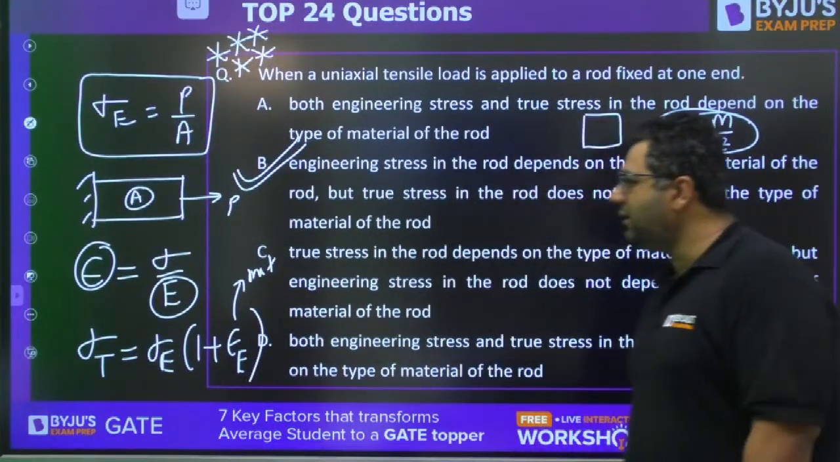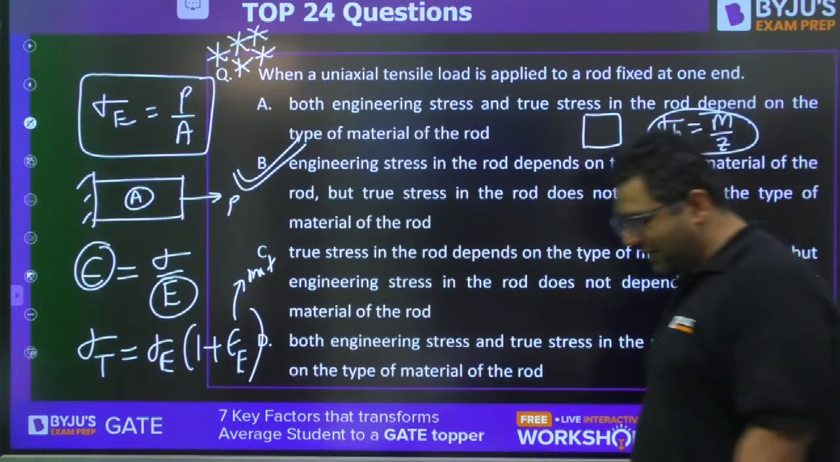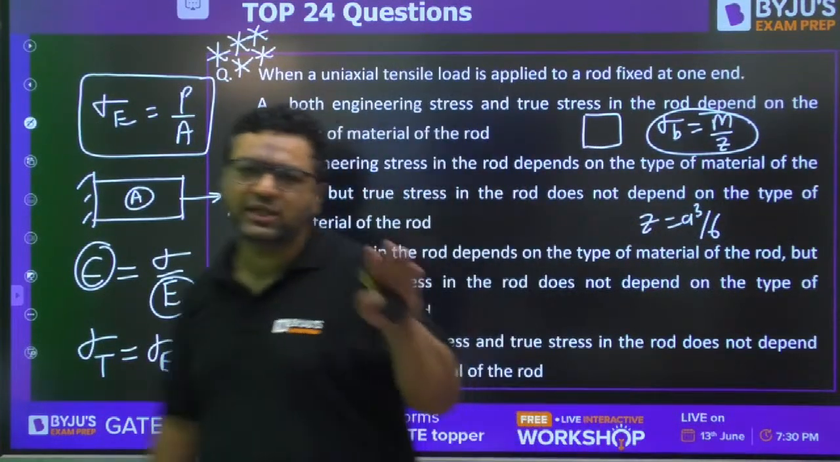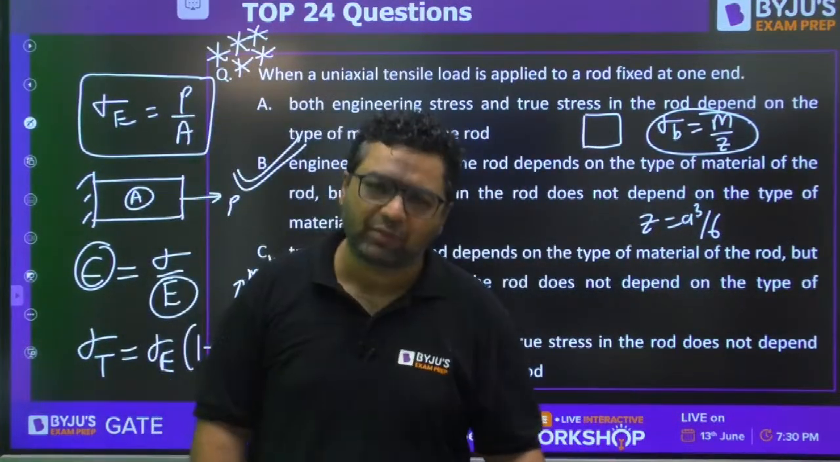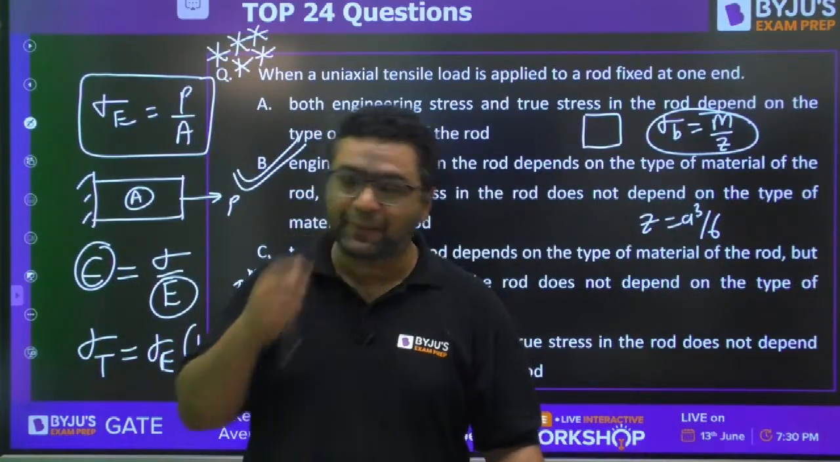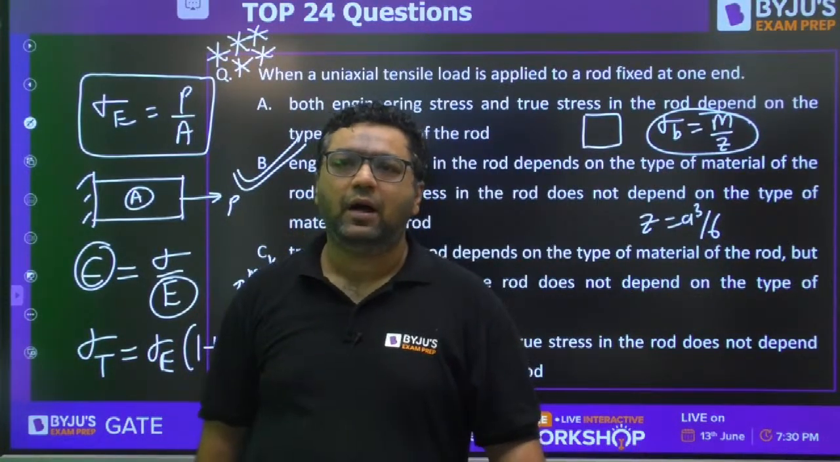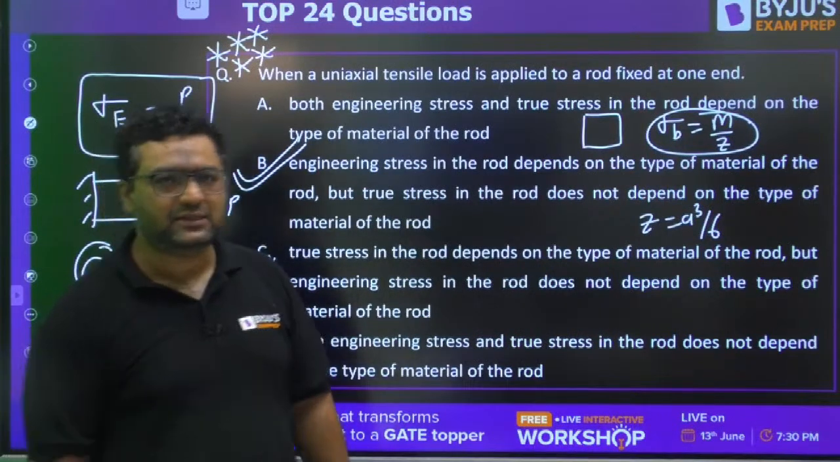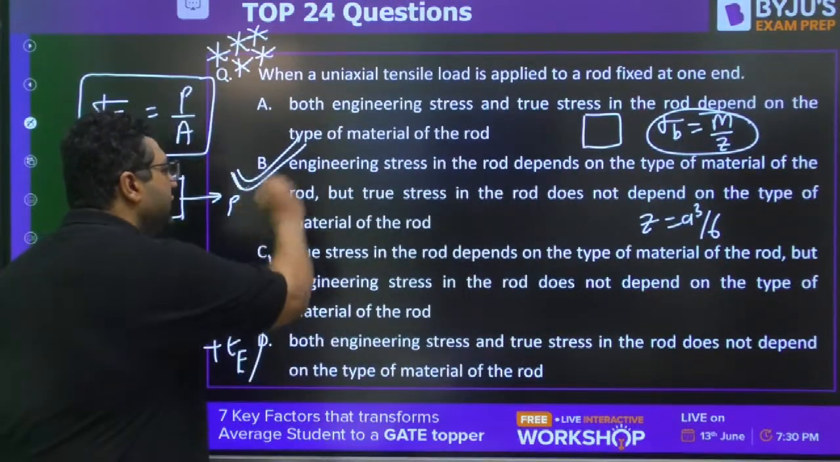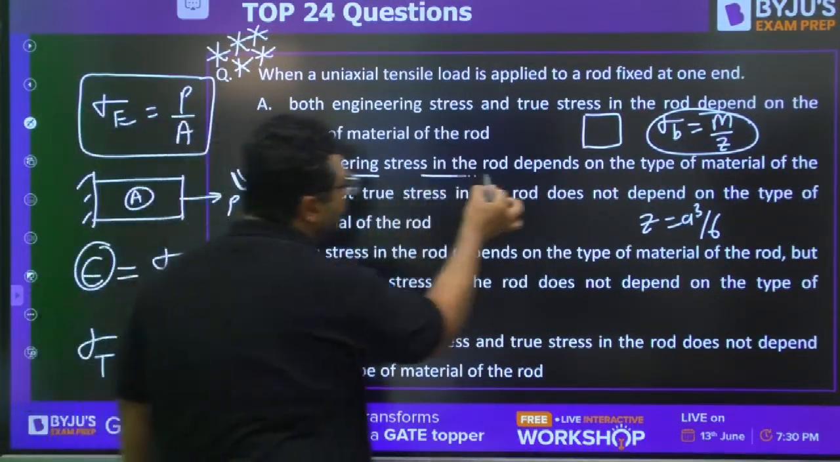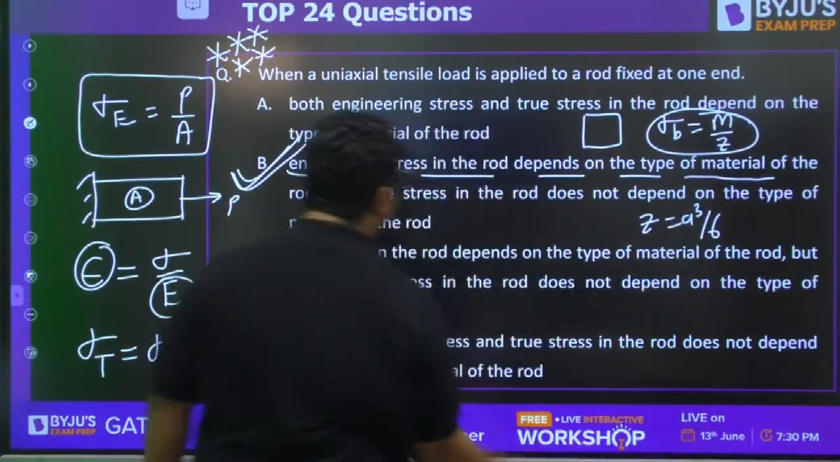So whenever we are talking about the stress, engineering stress is independent of material. True stress depends on material. Aarti, answer is B for this. Answer is not C. Answer is B for this. Engineering stress in rod depend on the type of material of the rod.